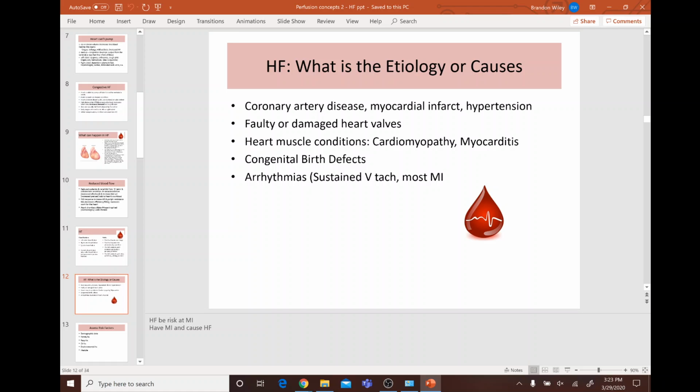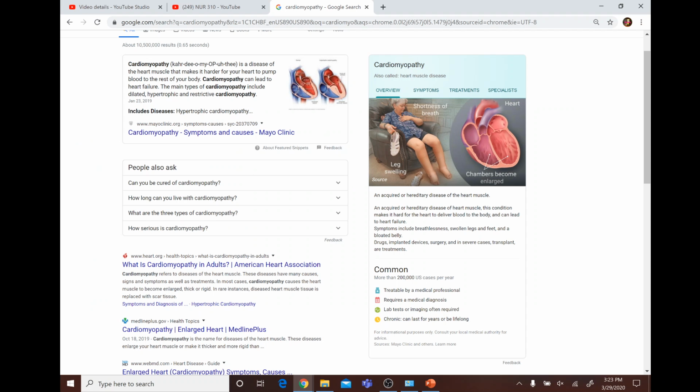Cardiomyopathy can also cause heart failure, and that is an acquired or hereditary disease of the heart muscle. It makes it hard for the heart to deliver blood to the body and can lead to heart failure. They may have breathlessness, swollen legs and feet, and a bloated belly.